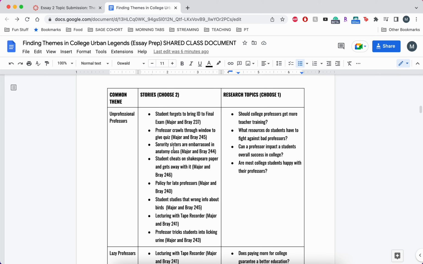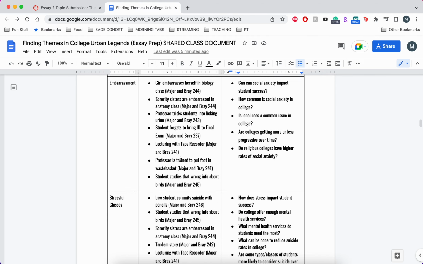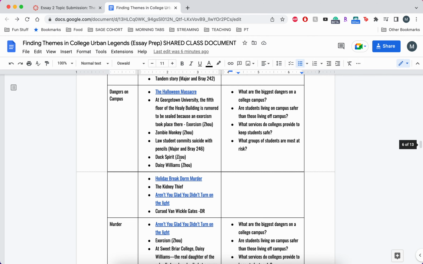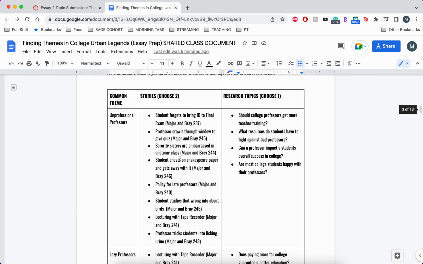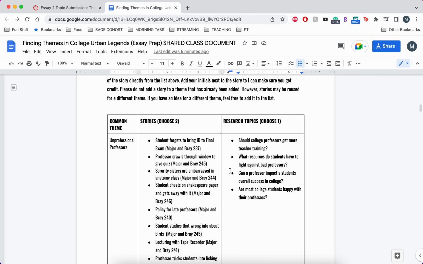Right now, you're going to see three things. You're going to see the theme, which was there originally. You're going to see the stories, and as I said, I've removed the initials, but I kept everything else, so they are all there. And then you are also going to see a list of research topics to go along with each of these themes. This is something new. I've added that. Once you were all done with your stories, I went through and, based off the themes you are using, I came up with some possible research topics to go with them.